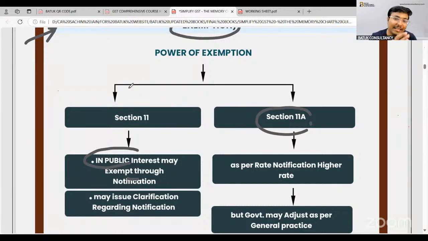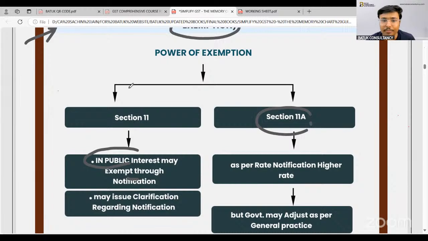Now, suppose there is one specific product on which the rate of GST is applicable at 12%. But as per the general practice of the particular industry, and as per requests received from the trade and associations, as per rate notification the rate of GST is 12%, but as per our general practice and mechanism, the rate should be lower than that 12%.